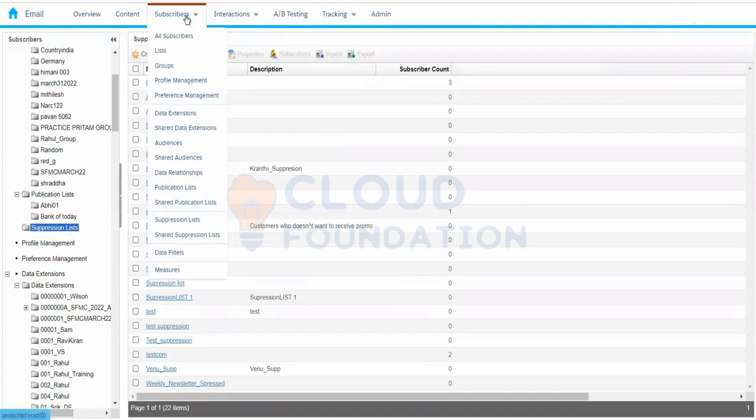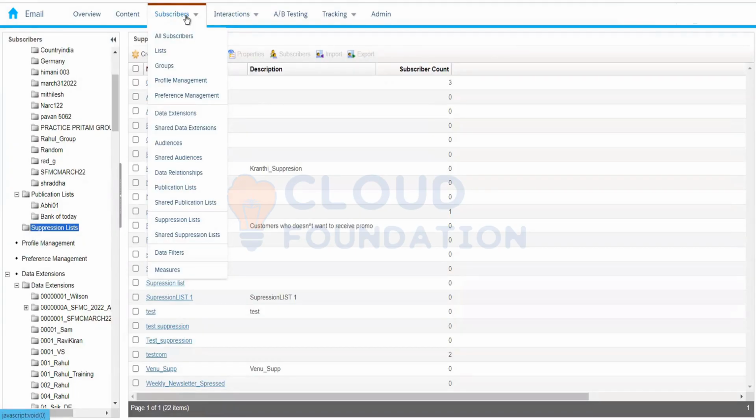We talked about what the all subscribers list is. Now you must have understood that we talk about either lists or data extensions. In lists, we have different kinds of lists. We have the all subscribers list, which is a master list, and then we have user-defined lists that we can create.